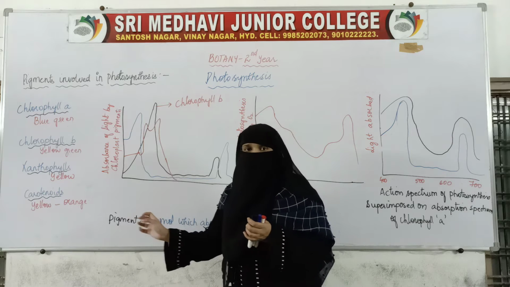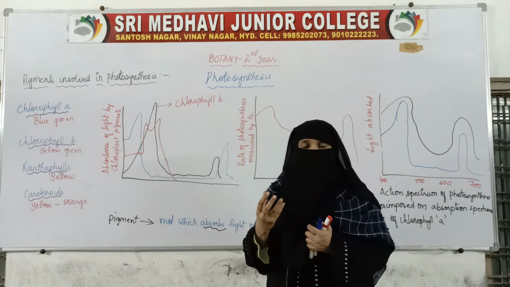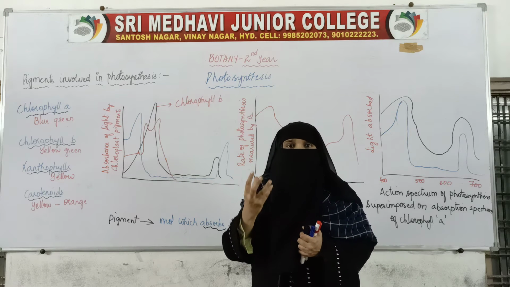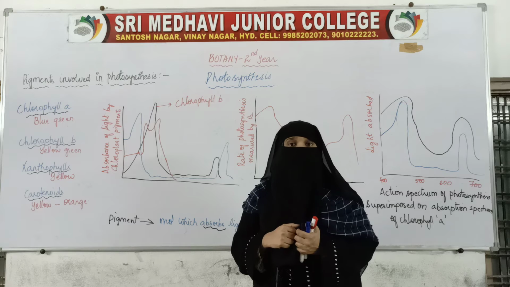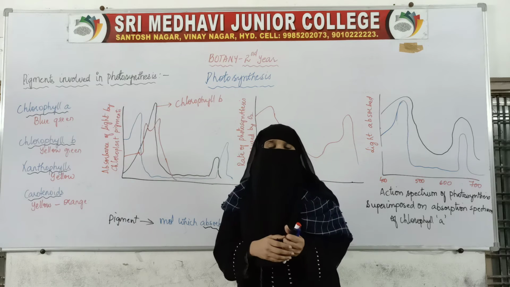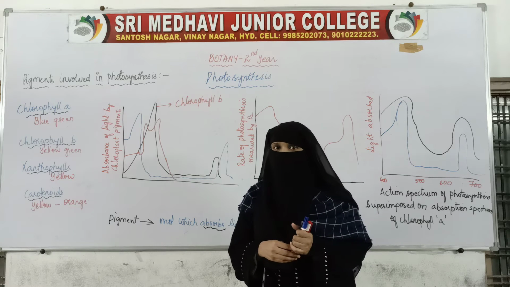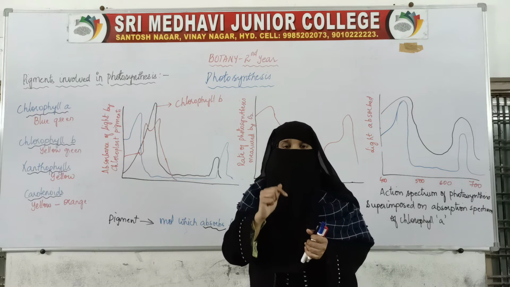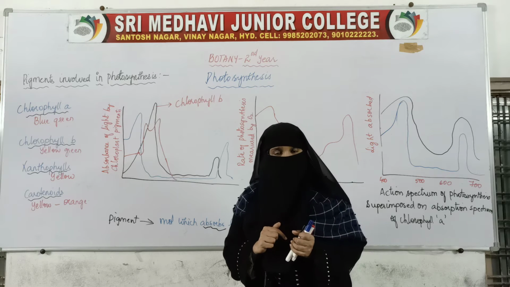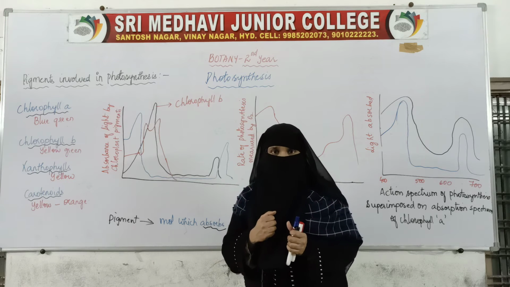That is why these pigments absorb light and help in trapping sunlight. Who will do the work of trapping the sunlight? The chlorophyll along with the other pigments. I said that on the thylakoid membrane, chlorophyll pigment will be present, and it will trap the sunlight.